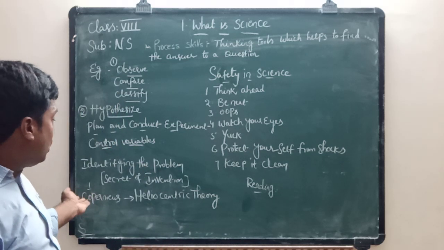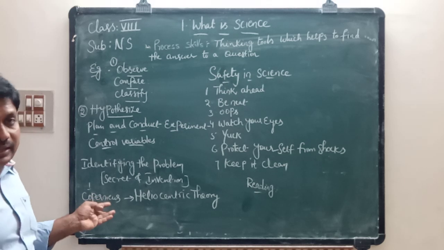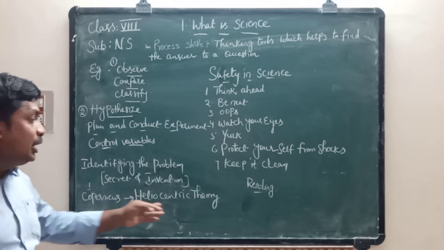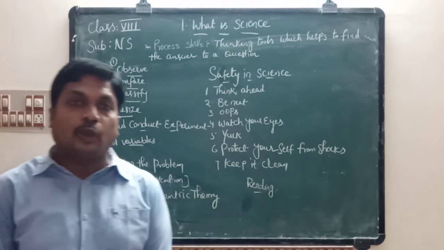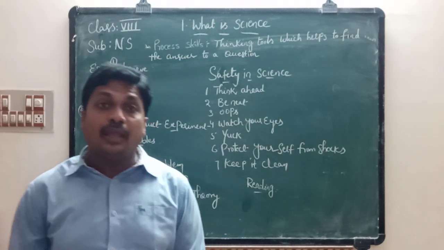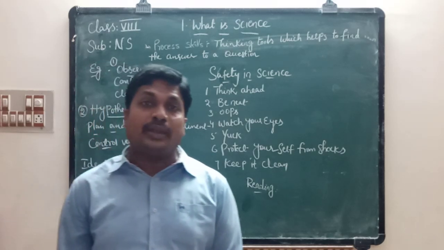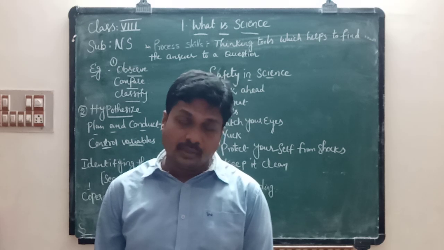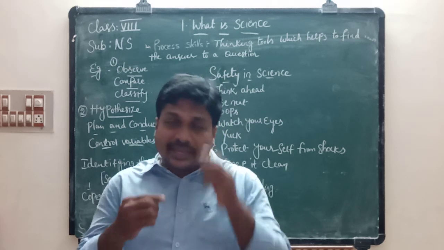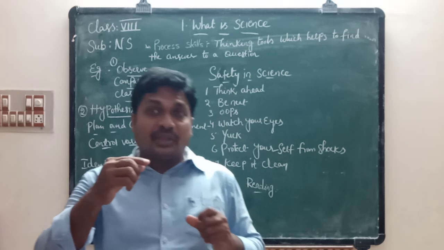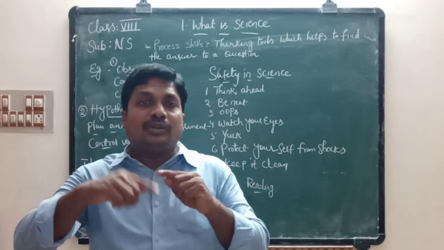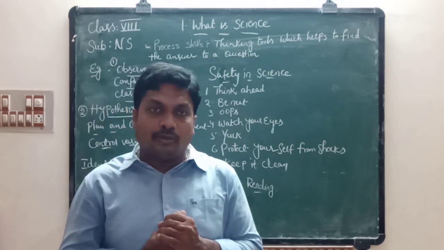Before, there was a scientist called Copernicus. He proposed the heliocentric theory, which is very important. What is meant by the heliocentric theory? Earth revolves around the sun.